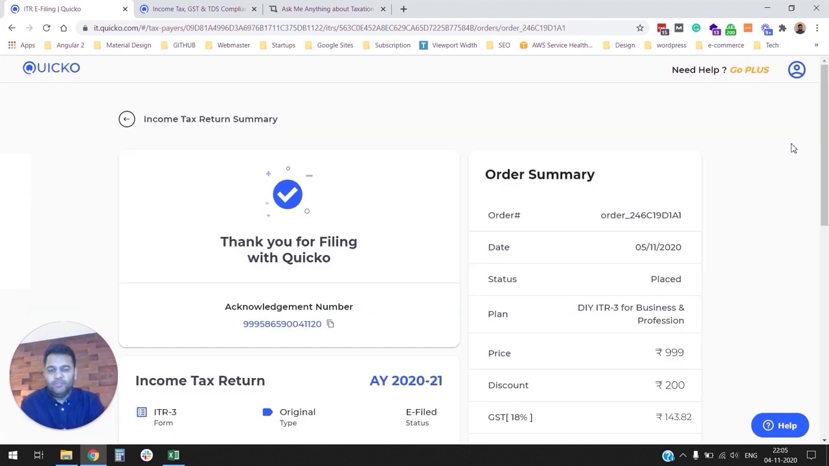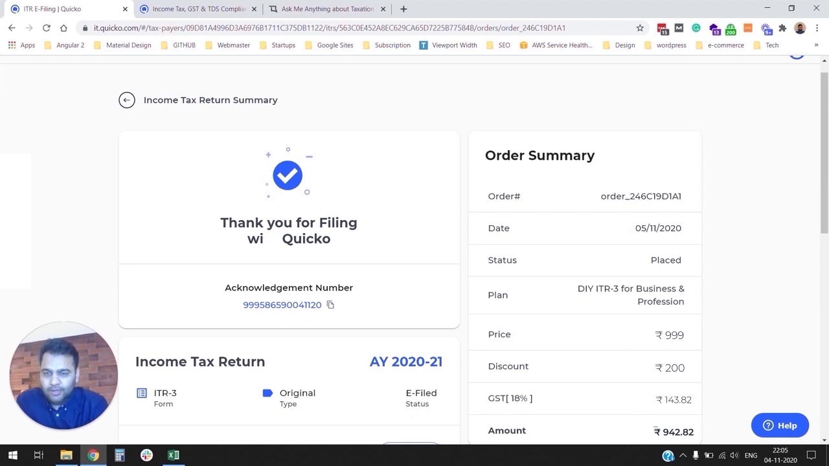That's it, friends. Happy to see you on the other side of the payment wall. So I've just made the payment and my order is confirmed by Quicko. As you can see, I get a message saying thank you for filing with Quicko. Most importantly, I get my acknowledgement number instantaneously here. As you can see, the last 6 digits of my acknowledgement number is essentially today's date.